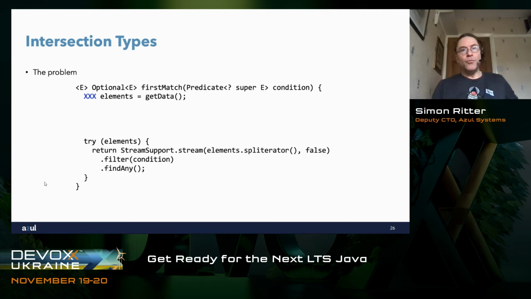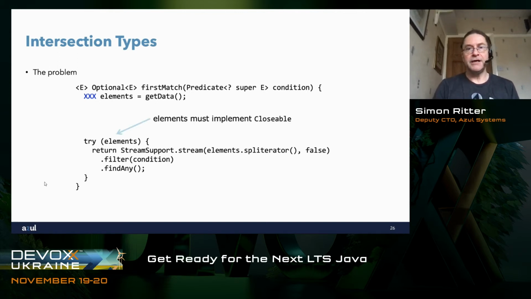The problem we face is if we create a method called firstMatch that takes a predicate condition, and then we want to do something with the data that we get back from the method we just described. We've got getData, and that's going to return some elements. If we want to use those elements as both of the interfaces that are returned, we're a little bit stuck in terms of how we define the type of elements.